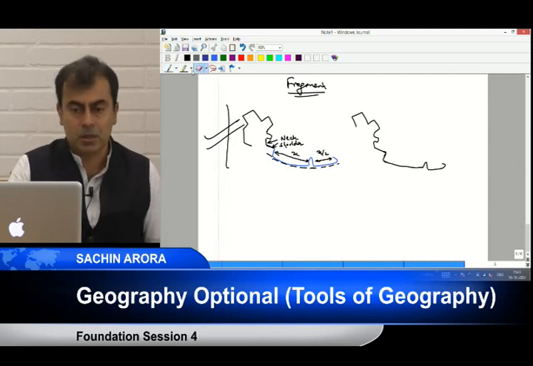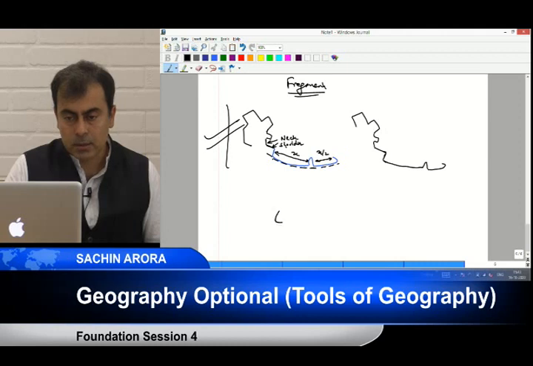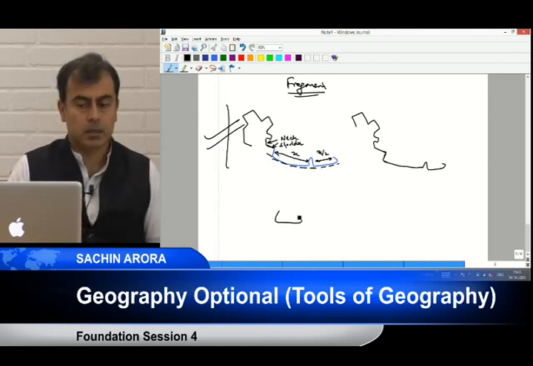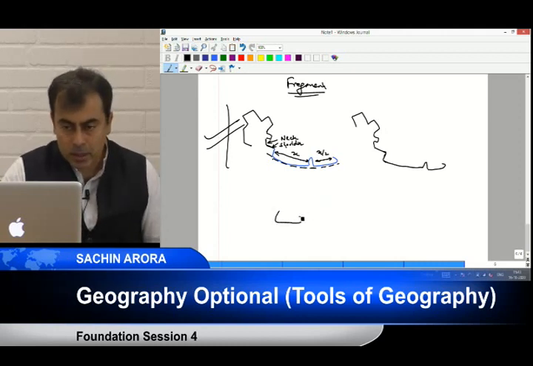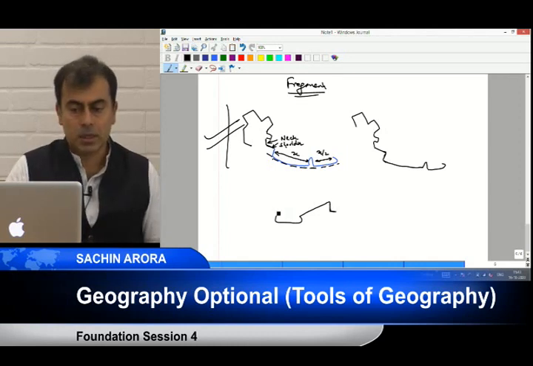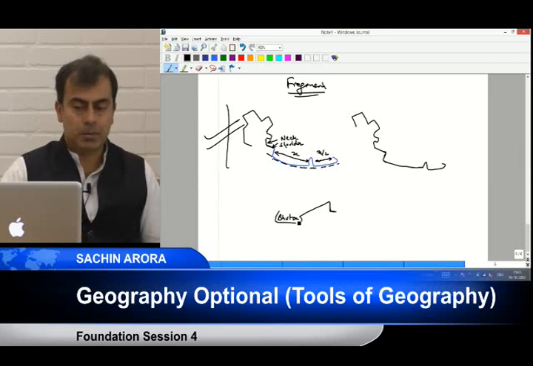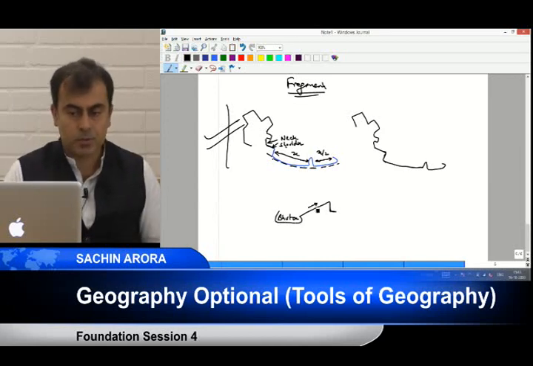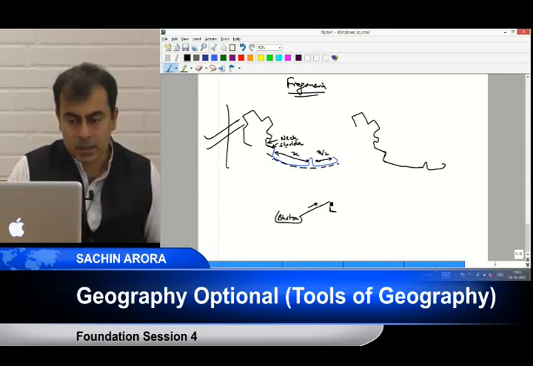Is everyone with me on this? I hope you are following me. So this is Bhutan. Okay. Now in Bhutan, what will I do? I'll make a straight line like this. Then I'll add an L, English letter L. Is everyone okay? So this is Bhutan. I made a straight line like this, almost 45 degrees. This is that line. And then I made an L.